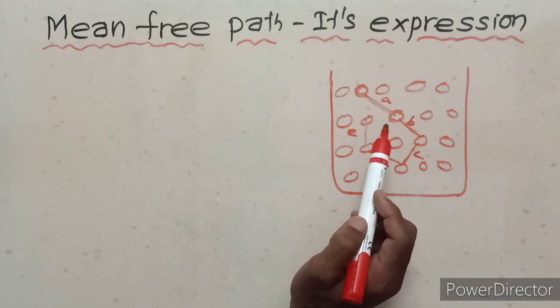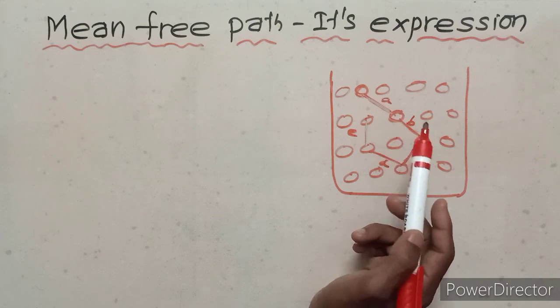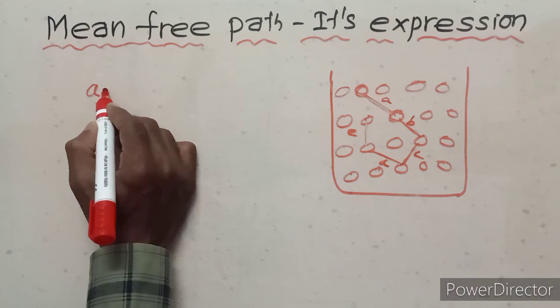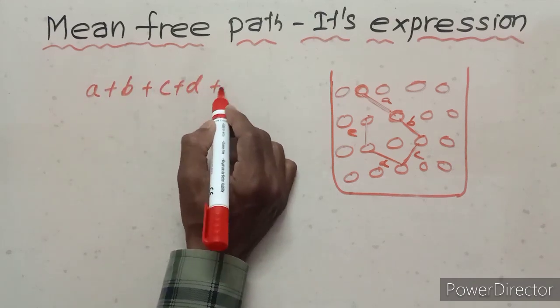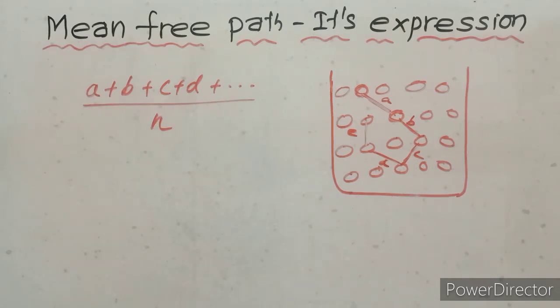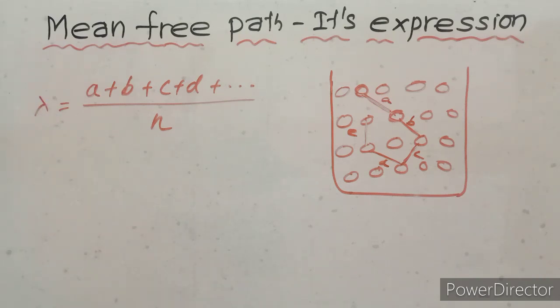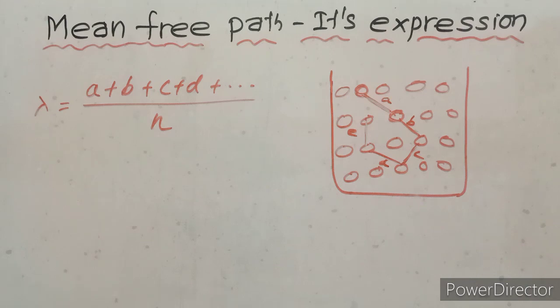So how many number of collisions, the ratio is the mean free path. So here the mean free path means A plus B plus C plus D and so on, divided by the number of collisions, n. So this is the mean free path. The mean free path is denoted by lambda. Okay, so